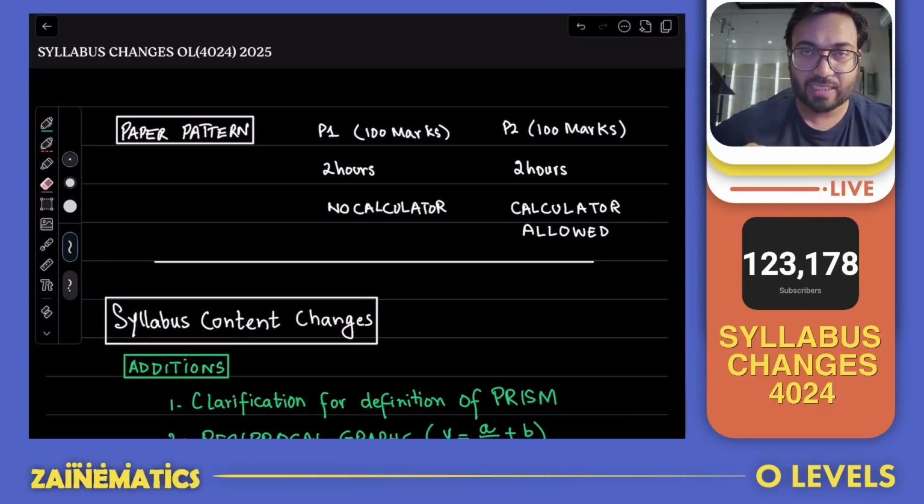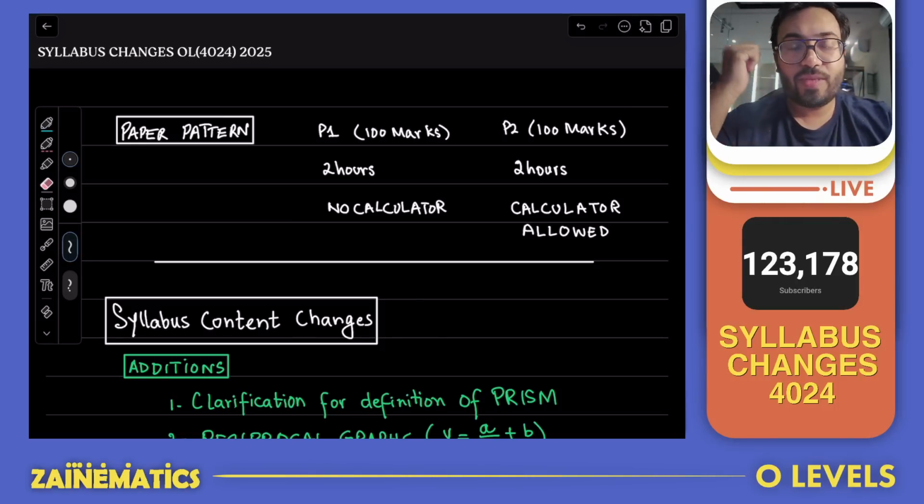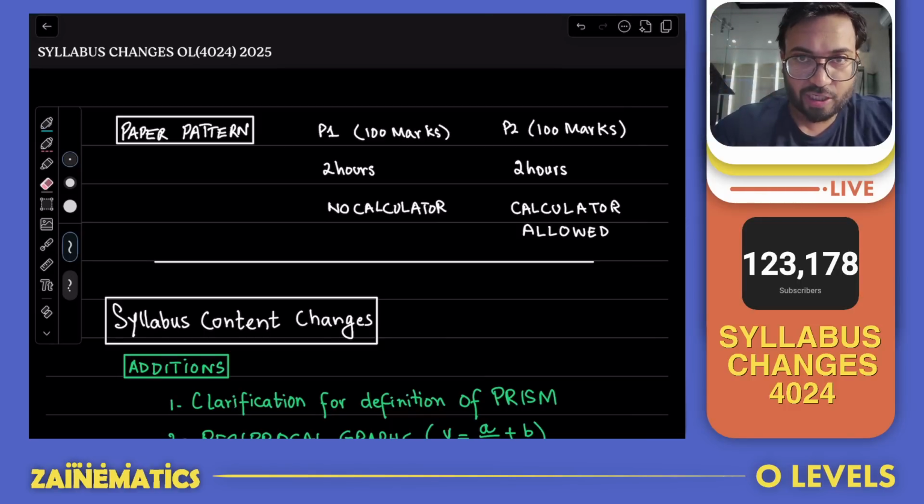So let's go. Let's start with the paper pattern. And the first thing that we are going to see is the paper pattern. Okay, so with the paper pattern, they're not major changes, but they're important changes. Paper 1 is still a non-calculator paper and paper 2 is still a calculator paper. So that bit has not changed. The timing for paper 1 has been unchanged, and it is 2 hours. It used to be 2 hours, it is still 2 hours.